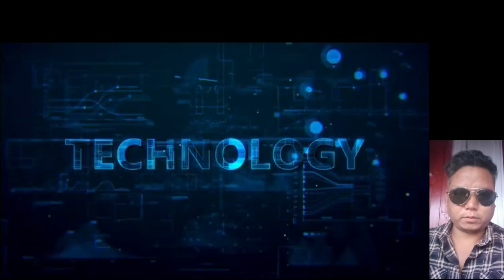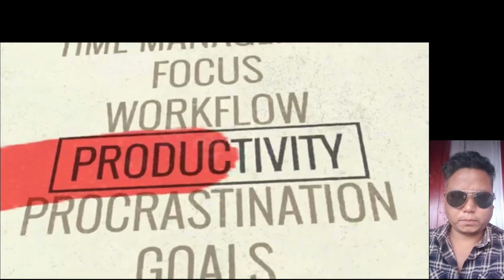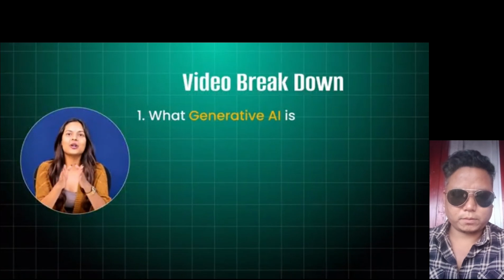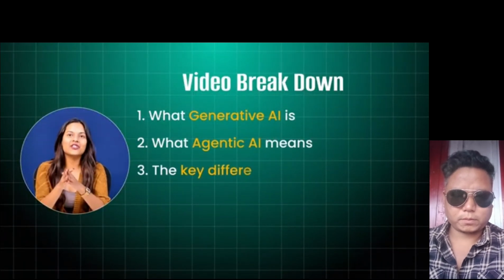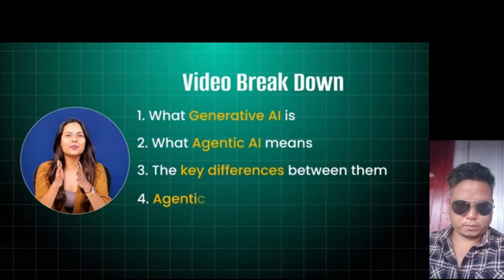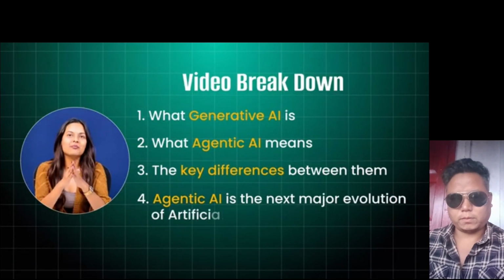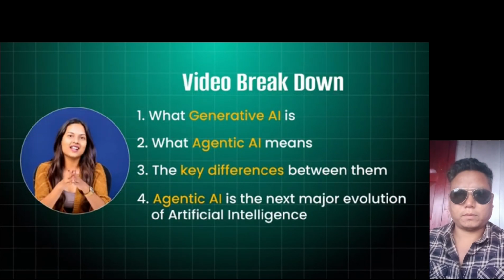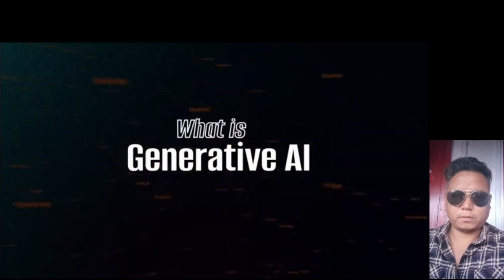Understanding this shift is important because it could shape the future of technology, jobs, and productivity. So, in this video, we'll break down what generative AI is, what agentic AI means, the key differences between them, and why many experts believe agentic AI is the next major evolution of artificial intelligence. So, let's start with the AI most people already know, generative AI.